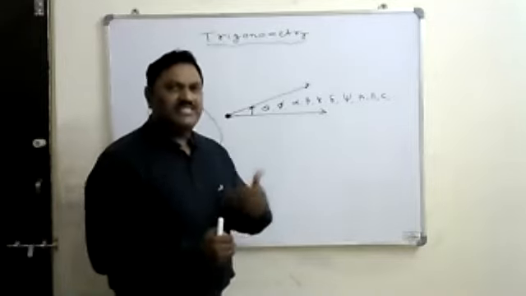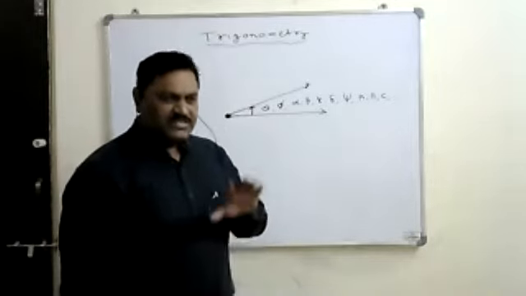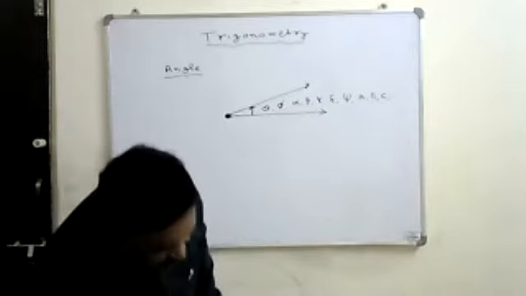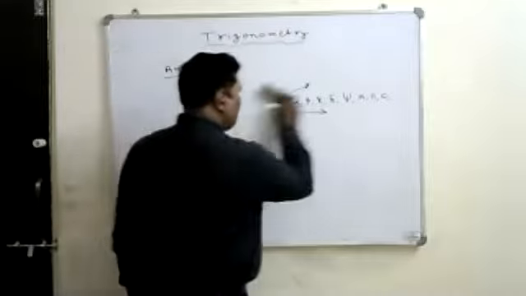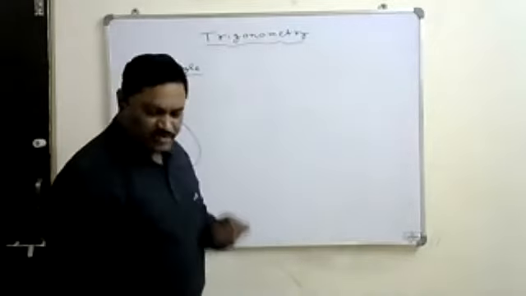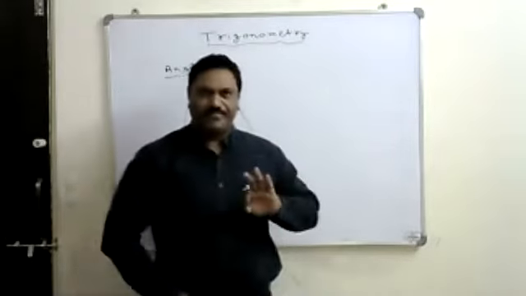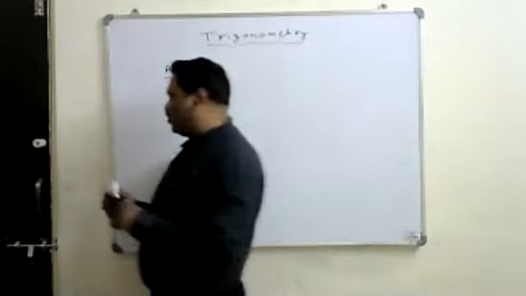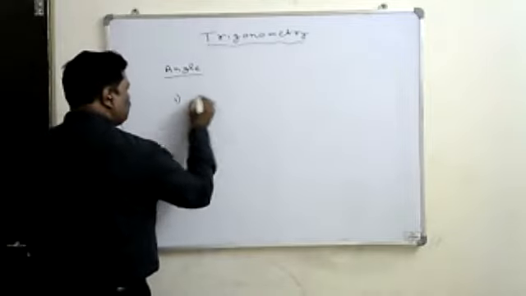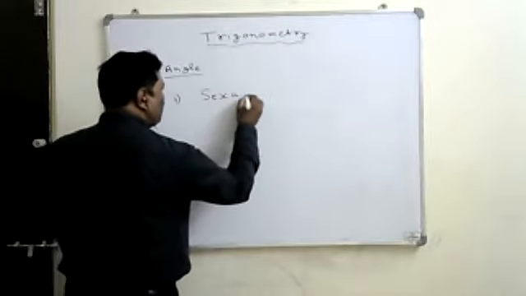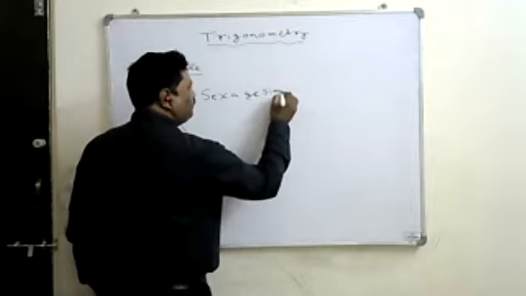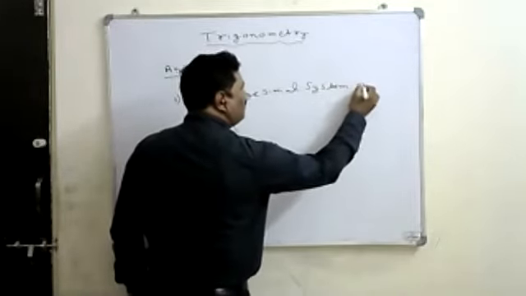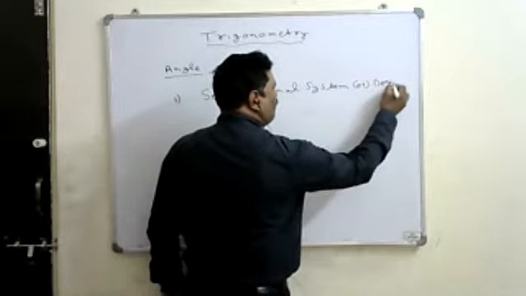But now the question is, how to measure the angle? For measuring these angles, we follow different systems. Of course, a lot of systems are there throughout the world, because every country has its own system, but the universally accepted systems are three. So there are three systems for measuring the angle. The first system is called the sexagesimal system, or the degree system.